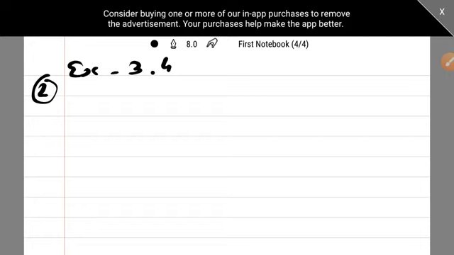The classes are distance traveled in kilometers, so I'll be writing the classes.